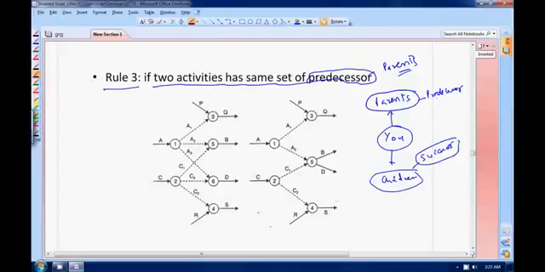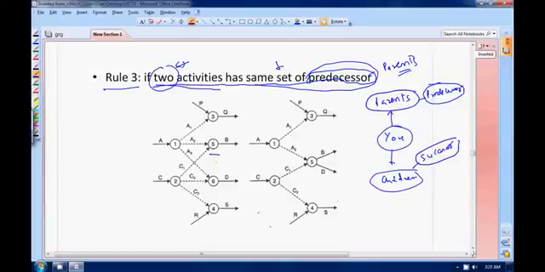You remember it like this, predecessor and successor. Now what he is trying to say is, if 2 activities have the same set of predecessors, there can be 2 or more than 2, if they have the same set of predecessors, that means the same parents.